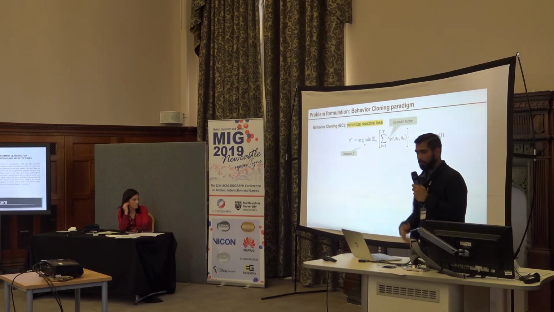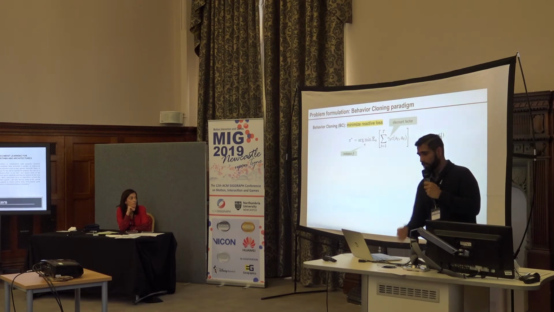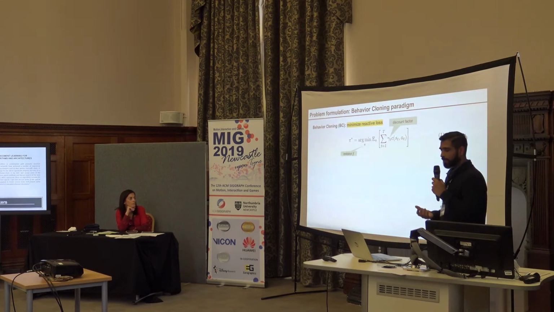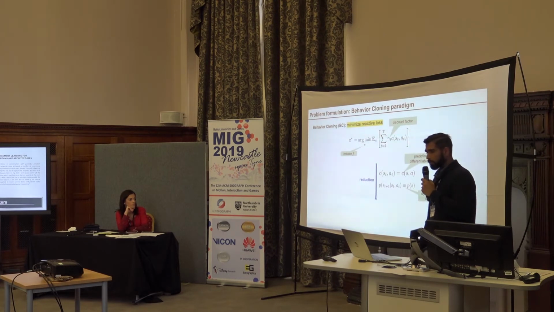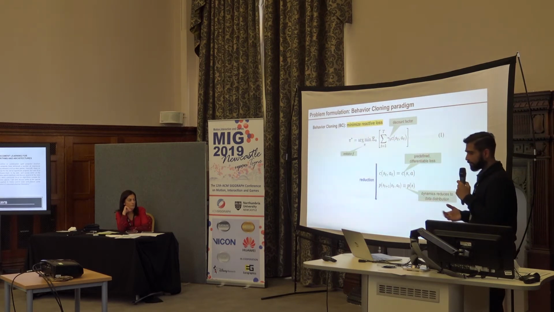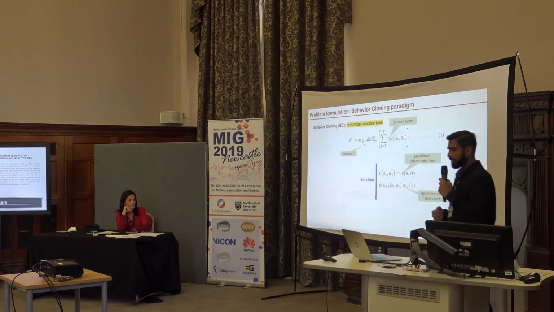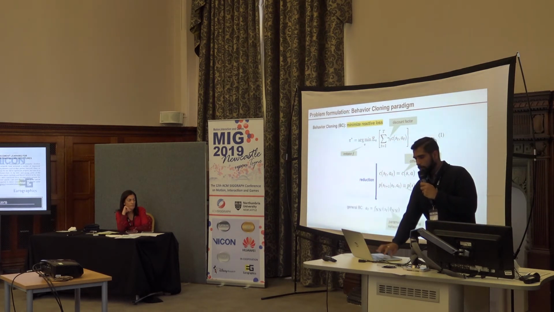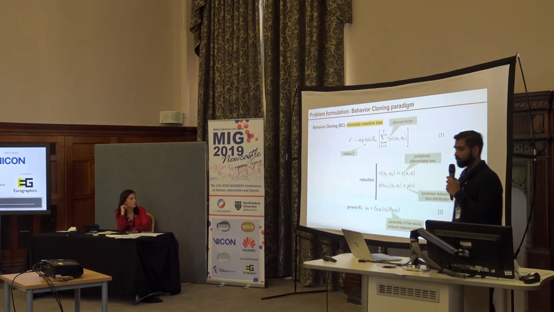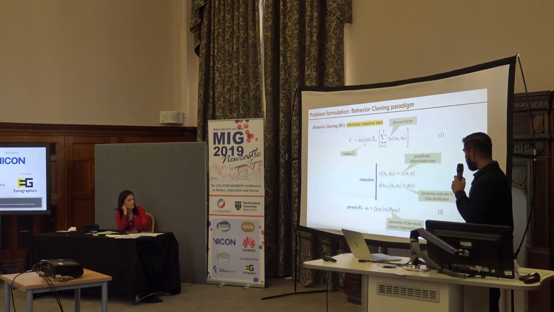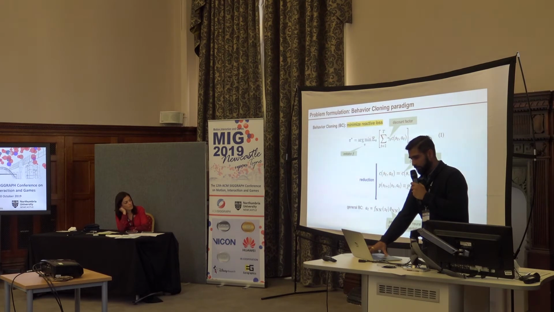So this is the problem formulation for behavior cloning. The idea behind the behavior cloning paradigm is to minimize the reactive loss, which we can see in the formulation in equation 1. The reduction occurs when the cost function C(s_t, a_t) is a predefined differentiable training loss function, with the discount factor being the constant one, and the dynamics depend only on the data distribution, independent from the current state action pair. In this view, training a model in the behavior cloning paradigm is similar to having a supervised regressor, or fitting a neural network regressor with the cost function.